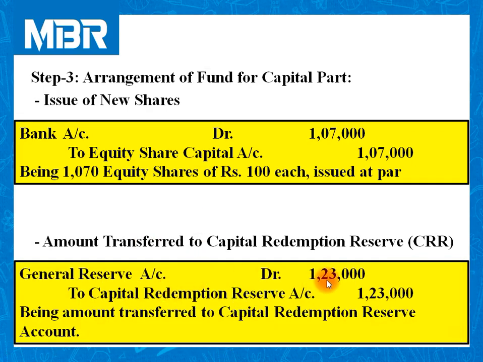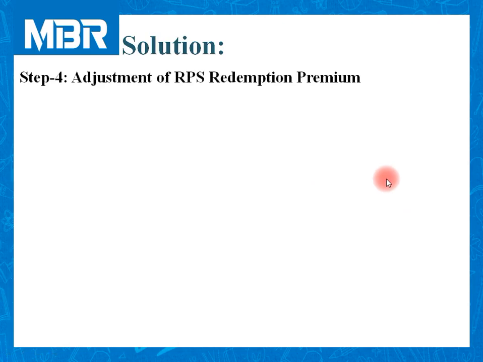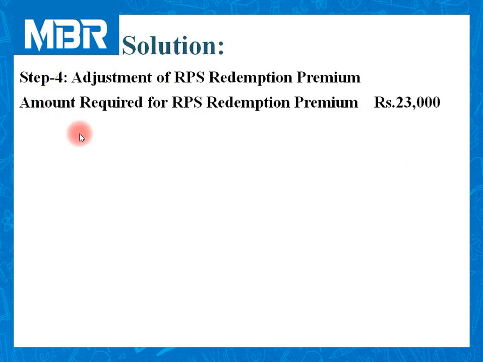Let us transfer amount to CRR. General reserve account debited 1,23,000 to capital redemption reserve account 1,23,000. So in this way we have collected rupees 2,30,000 for capital part. Step number 4, that is RPS redemption premium. We have already adjusted RPS redemption premium earlier, but this is revision for you.